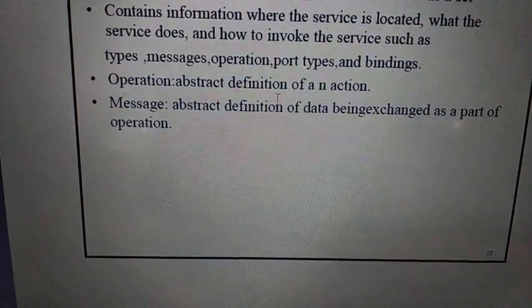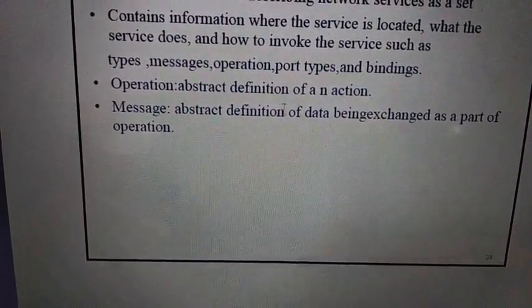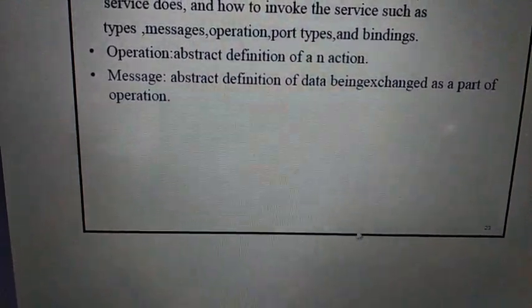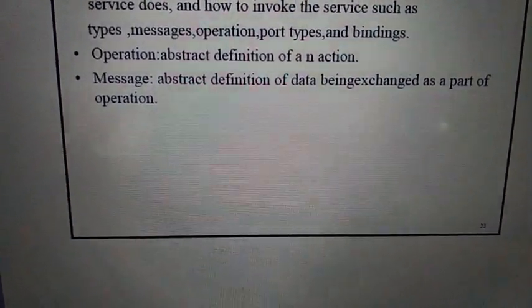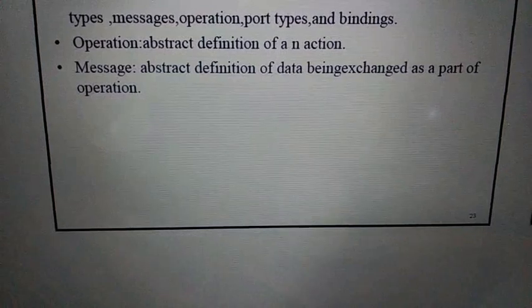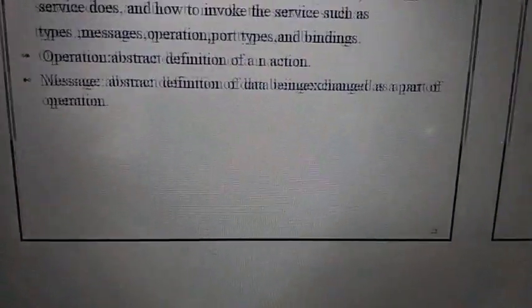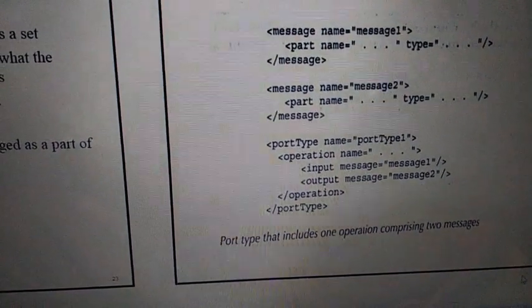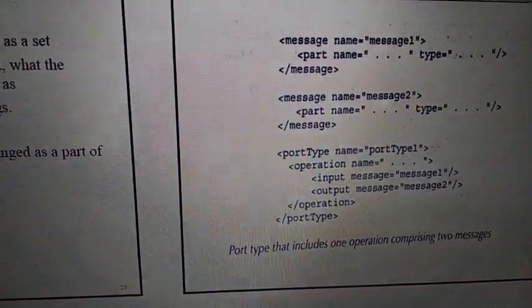So an operation is nothing but the abstract definition of an action, and a message is the abstract definition of data being exchanged as a part of an operation, right? So what is the type of message exchange, followed by what are the operations that are going to be performed on this message. Okay, so this is one sample example.